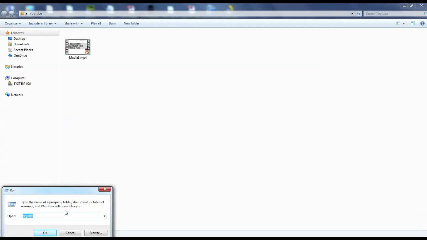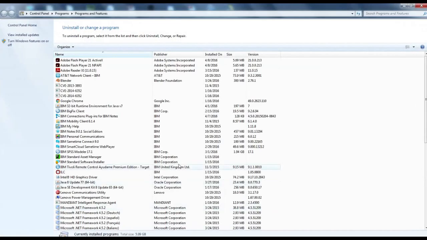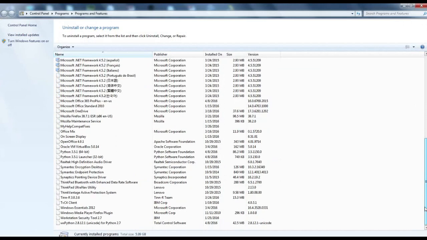Now I'm going to open uninstall panel and let us see if that particular program is still there. You see here, it's not there. So this is how you remove a program, or you hide a program, from uninstall panel.